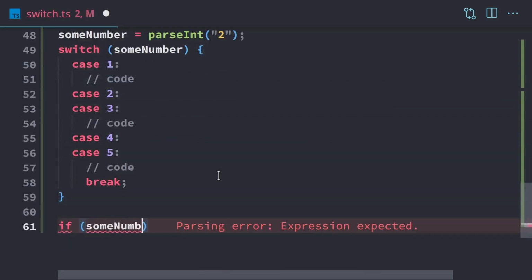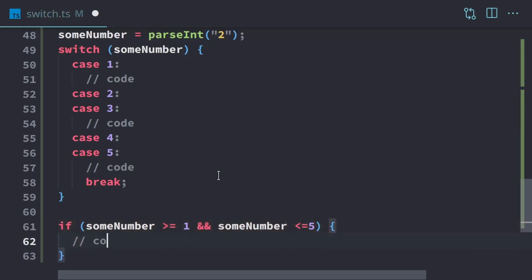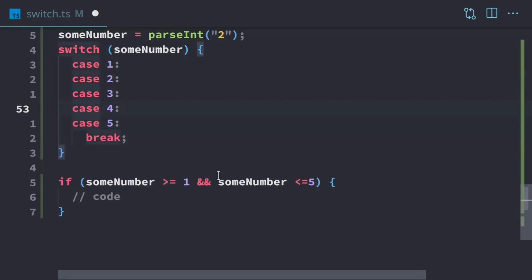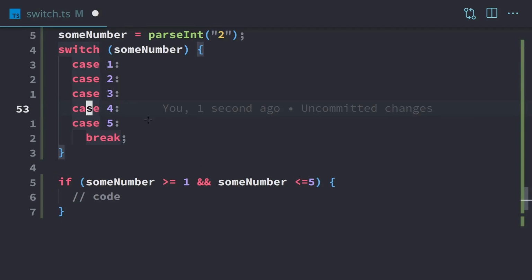So we're going to have if some number is greater than or equal to 1, and if some number is less than or equal to 5, then code. That's assuming it's just like this with no code. And as we add different code in between each one of these cases, then this if block will become more and more complex. And that's really all there is to the switch statement.